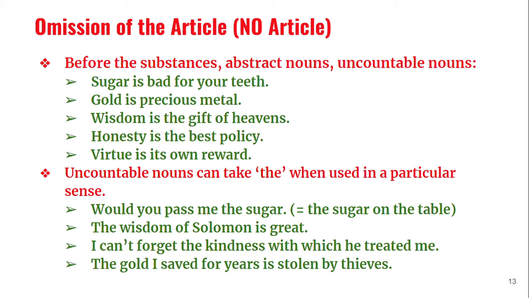Gold is a precious metal, so we cannot say the gold, because gold is uncountable. We cannot count gold; we can only weigh gold. We cannot say I have two golds. I may say I have two biscuits of gold or 2 grams of gold, but I cannot say I have two golds.